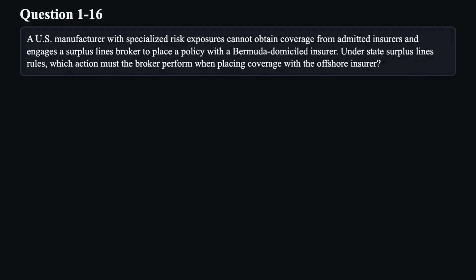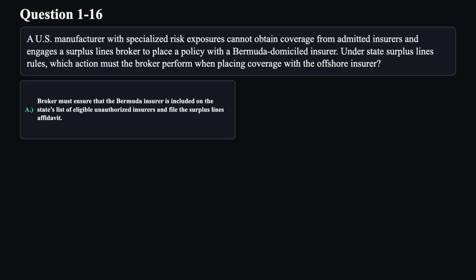Question 16. A U.S. manufacturer with specialized risk exposures cannot obtain coverage from admitted insurers and engages a surplus lines broker to place a policy with a Bermuda domiciled insurer. Under state surplus lines rules, which action must the broker perform when placing coverage with the offshore insurer?